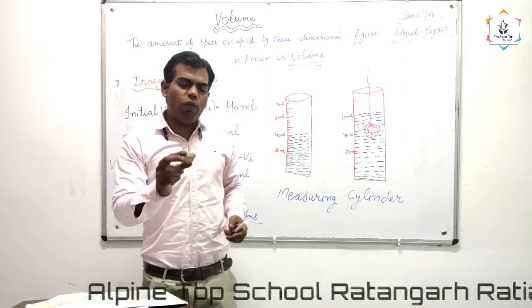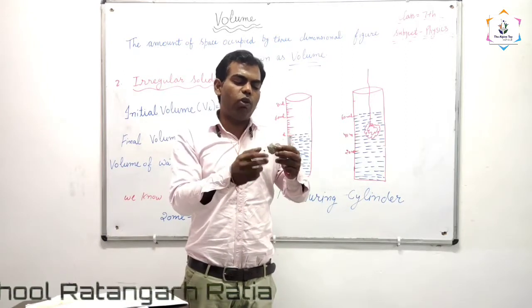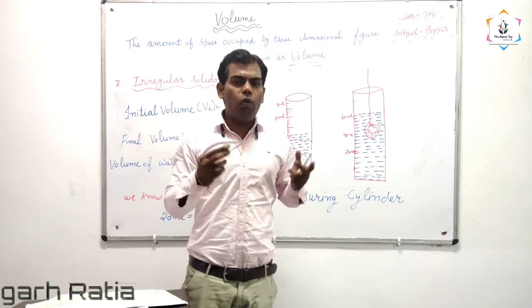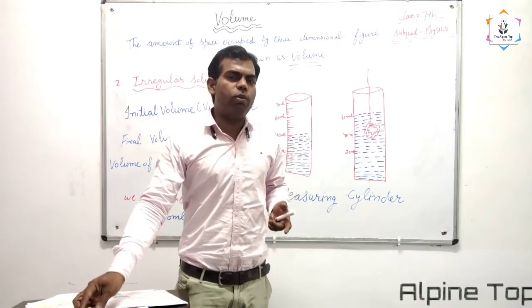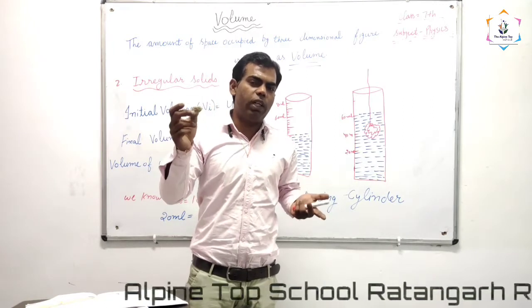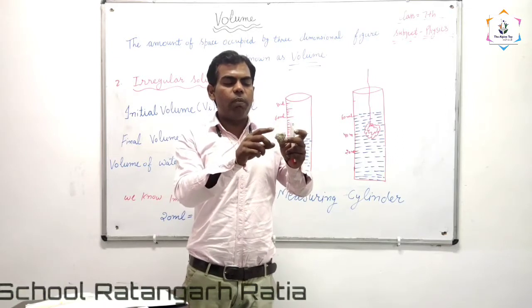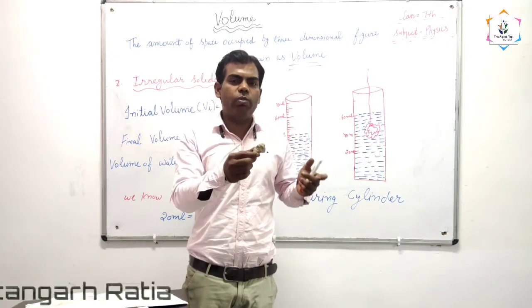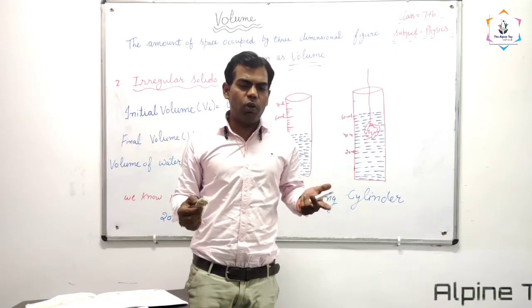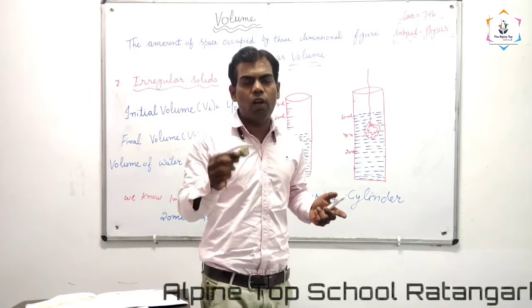Today we are going to find out the volume of this stone. How will we find out the volume of irregular objects? This stone is also known as an irregular object. It does not have a specific shape, so we cannot easily measure the length, breadth, and height of these objects. Ginger is also an irregular object. This toy is also an irregular object. Stone is also an irregular object.